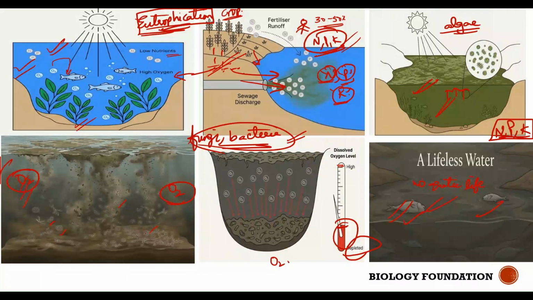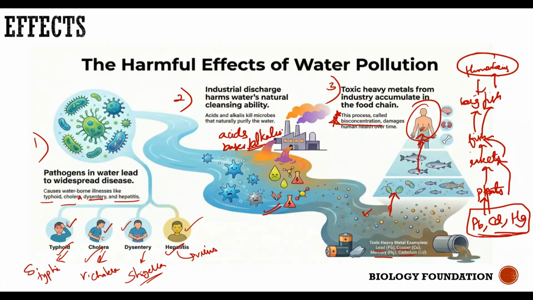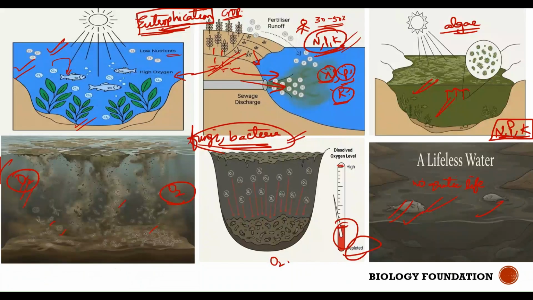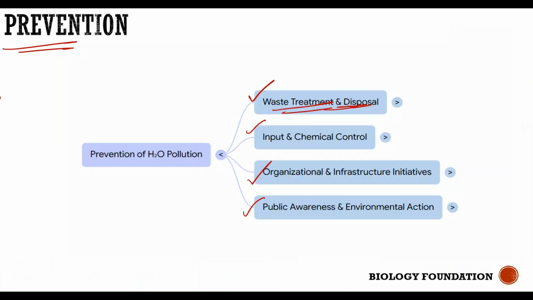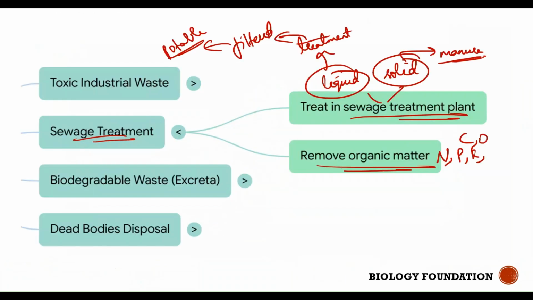It's quite important that you understand eutrophication, which is due to excessive nutrients present in the water body. From where do we get these nutrients? Because of the fertilizers and the sewage that get disposed of or discharged directly into water bodies. And even bioconcentration is something that is asked in certain exams. So this is the eutrophication summary, and we discussed ways to prevent water pollution.